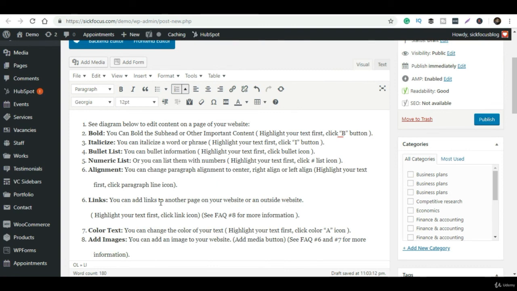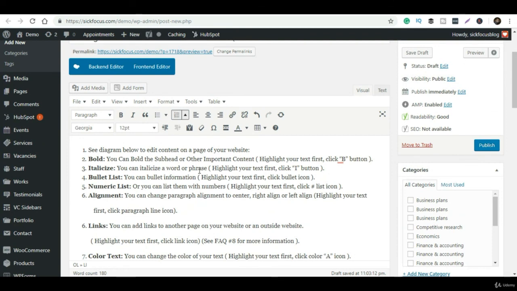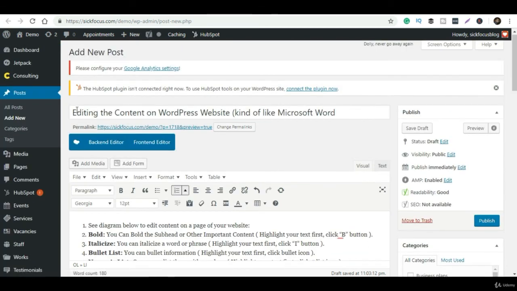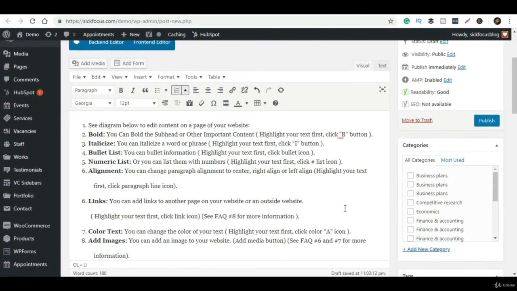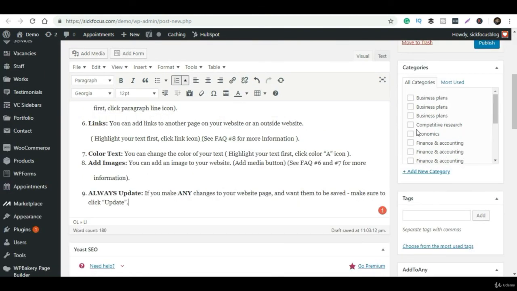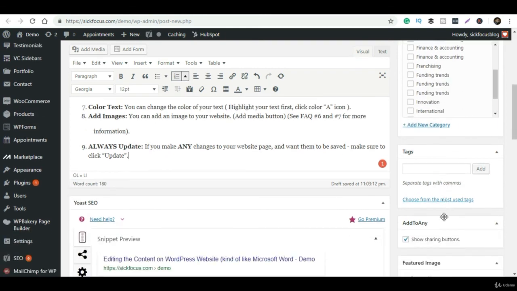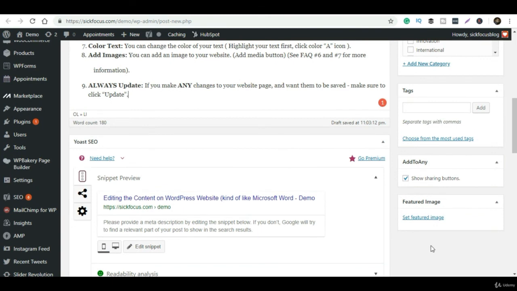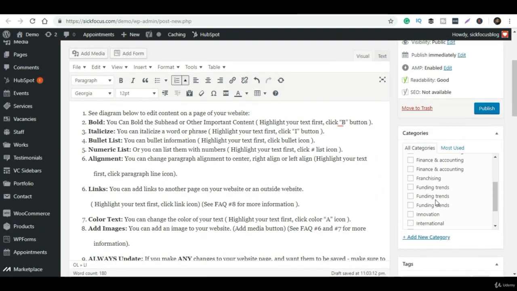If you have a small idea of Microsoft Word, then you are ready to go, because it has exactly the same functionality as Microsoft Word. There is no need for any kind of technicality. After filling in all the details like heading and content, you have to select the category in which you want to post this article. After that you can add tags if you want. Then you can select an image, which is called the featured image. Select the featured image, then you are ready to go.